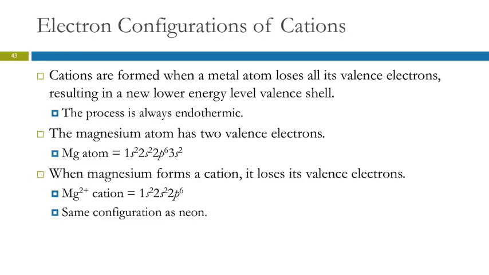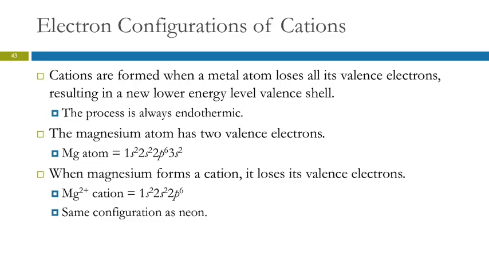So if we look at magnesium, its electron configuration has these 2 valence electrons. If we get rid of those, we get a 2+ ion, and now 1s2, 2s2, 2p6. Now the second level is the valence shell, because we lost all of the 3-level electrons. So now it's got 8 valence electrons. It's got the same configuration as neon. It isn't neon because it has a different number of protons, but the electrons are the same. It's dressed the same.